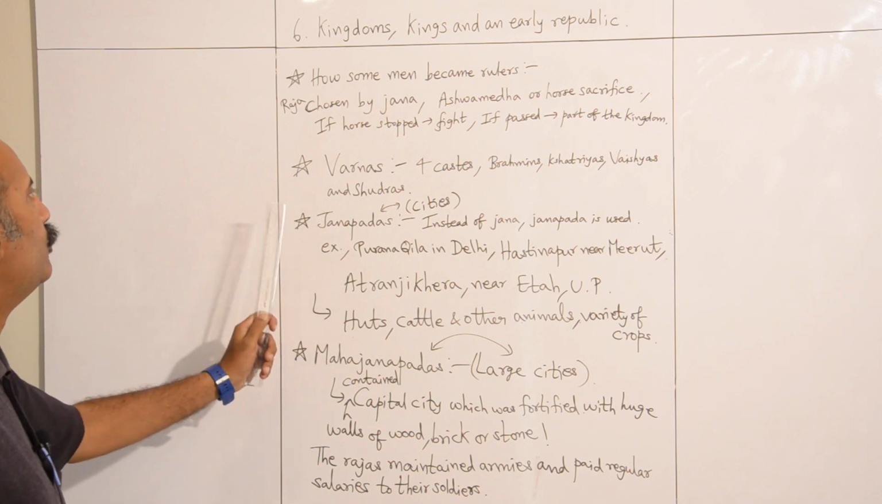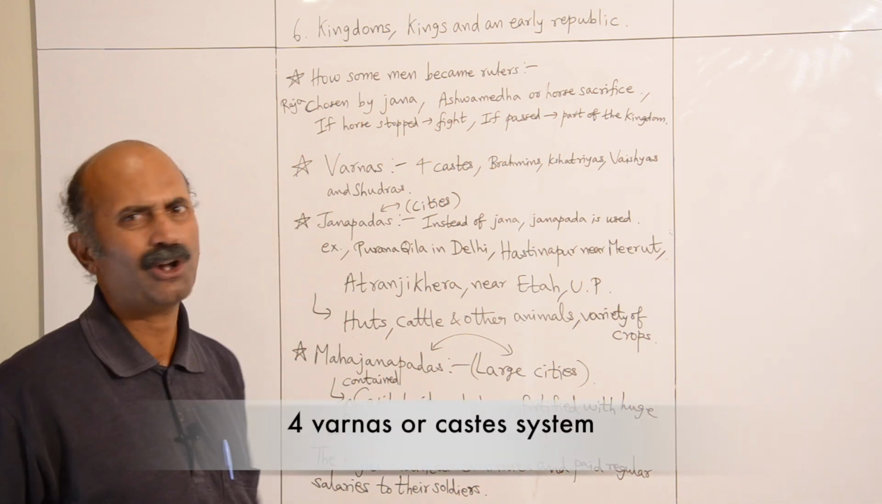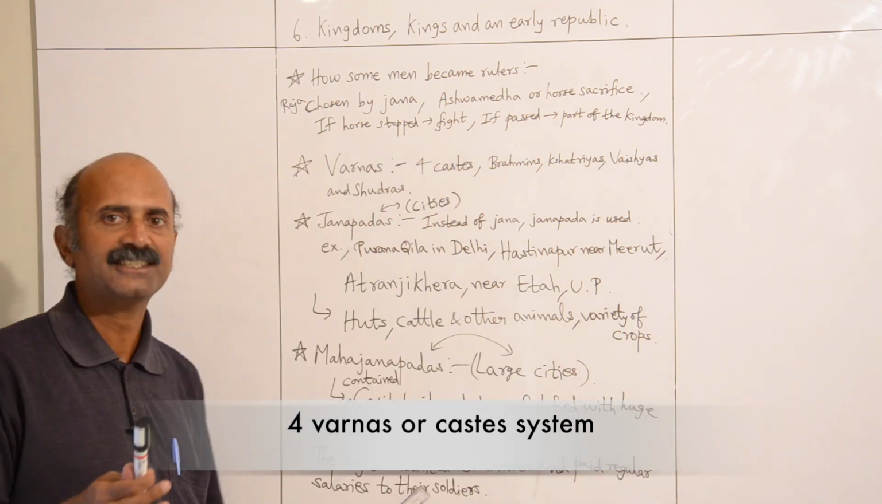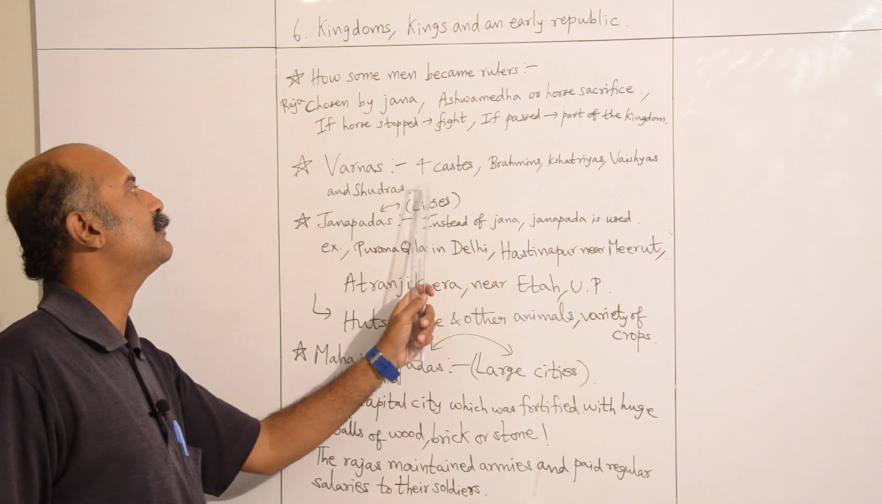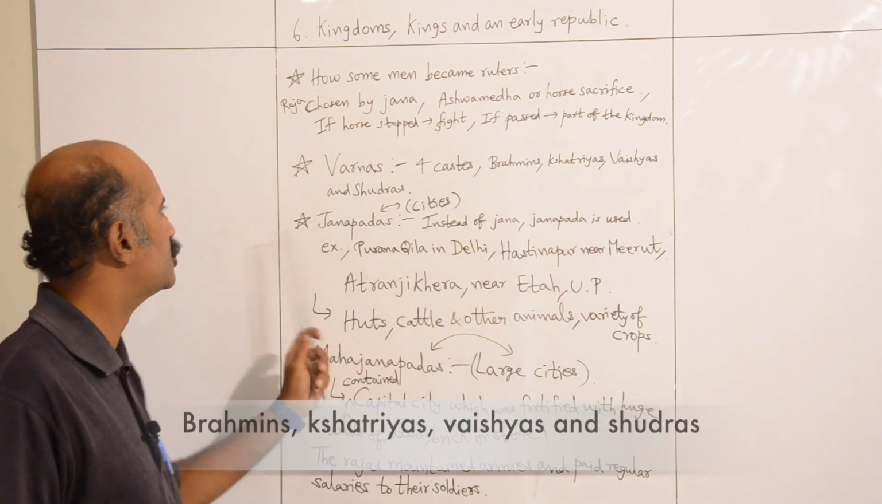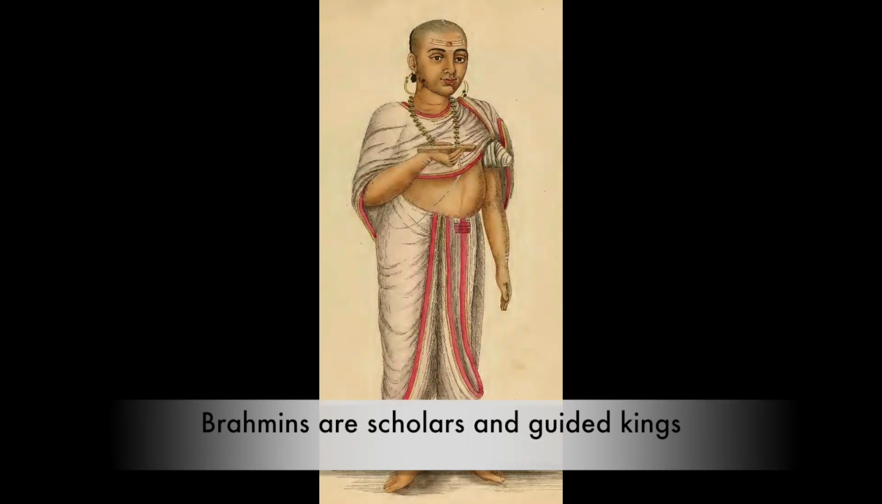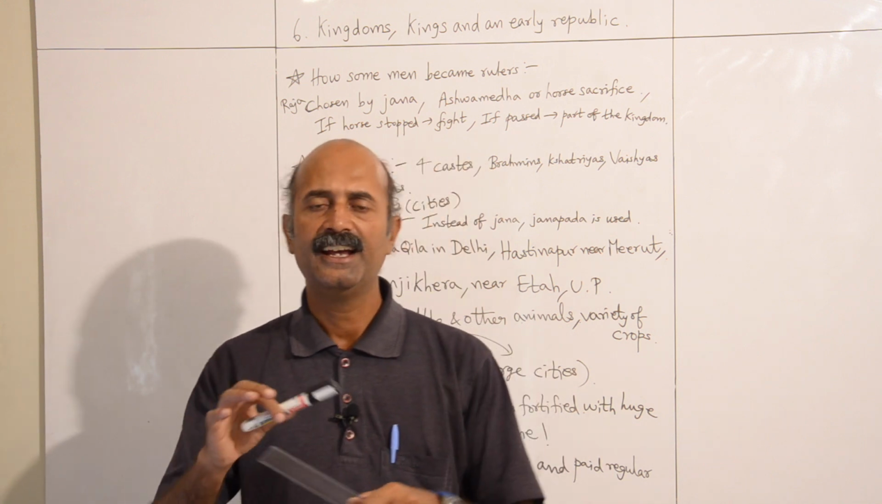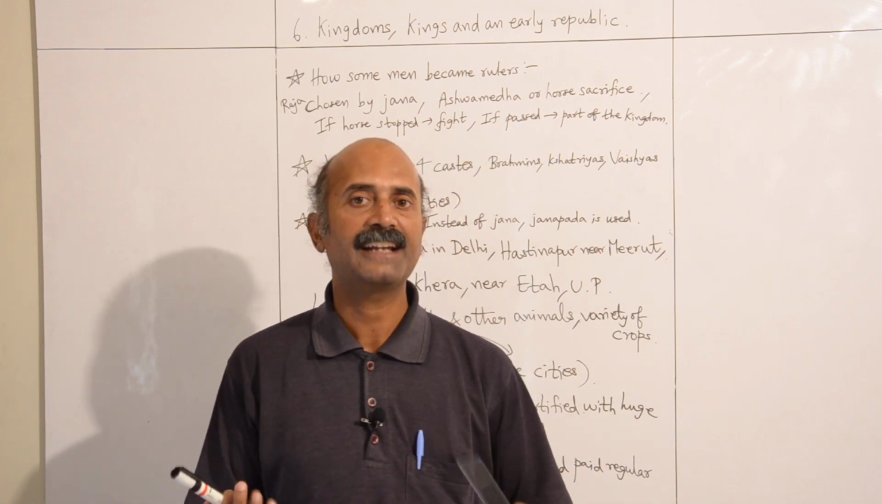And the people were divided into 4 varnas. It's also known as the varnashram system, also known as the caste system. So the society was divided into 4 castes, namely Brahmins, the Kshatriyas, the Vaishyas and the Shudras. So the Brahmins were the learned scholars. They used to study the Vedas, they used to study various aspects, and they used to guide everybody. They used to even guide the kings.